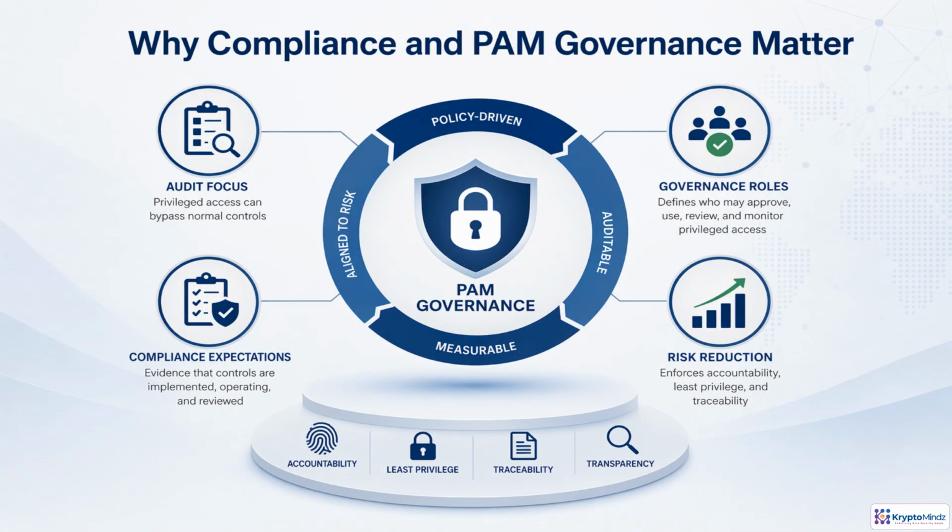Privileged access sits at the intersection of security, risk, and audit accountability. Because these accounts can bypass normal controls, governance cannot be informal. A strong PAM program defines who can request, approve, use, monitor, and review privileged access. It also produces evidence that controls exist, operate effectively, and are reviewed over time. That is what compliance teams expect, and it is what the business needs. Good governance turns PAM from a technical tool into a risk management system, enforcing least privilege, traceability, accountability, and transparency across critical environments.